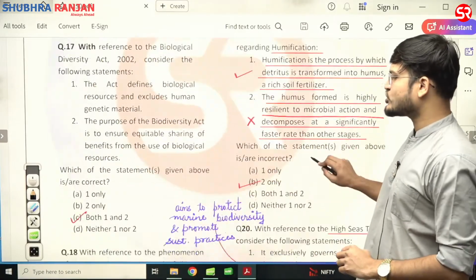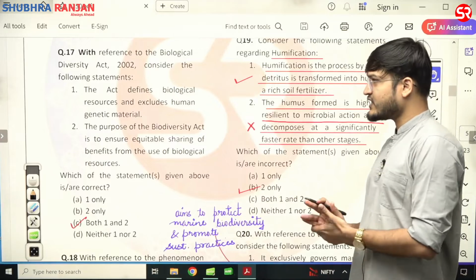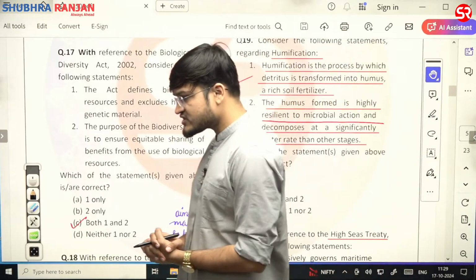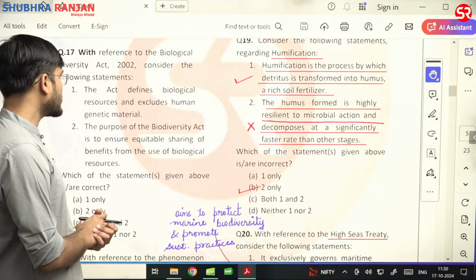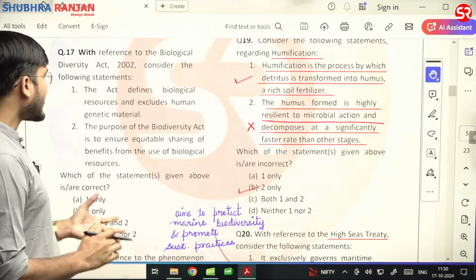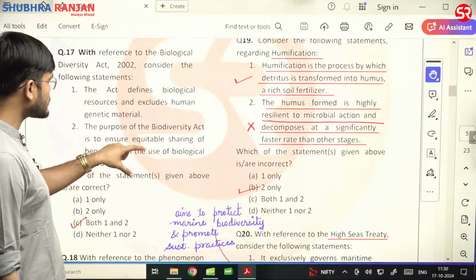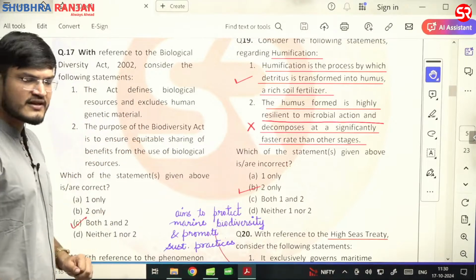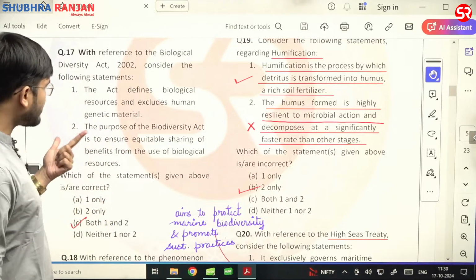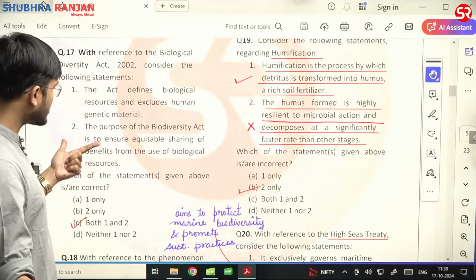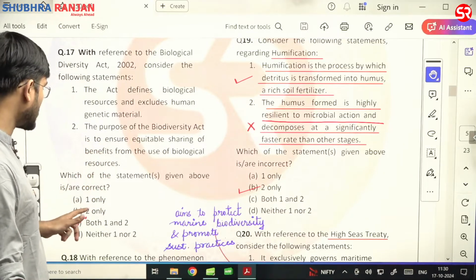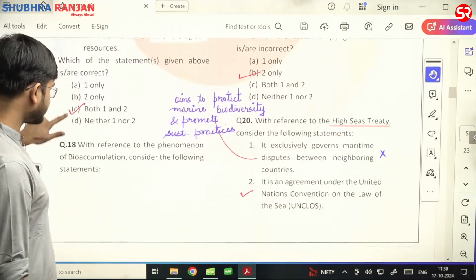Now, with respect to question number 17. With respect to the Biological Diversity Act of 2002, consider the following statements. The Act defines biological resources and excludes human genetic material. First statement is correct. The purpose of the Biodiversity Act is to ensure equitable sharing of the benefits from the use of biological resources. Second statement is also correct. Correct answer would be C.